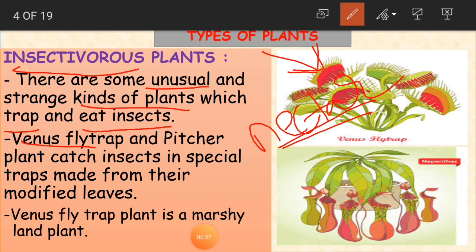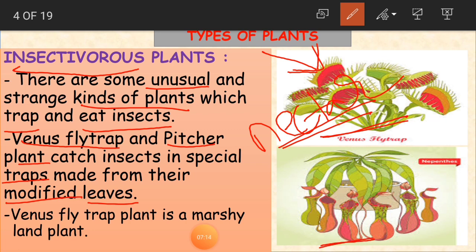And here Venus flytrap and pitcher plant catch insects in special traps made from their modified leaves. So some examples of these plants are Venus flytrap and pitcher plant. These plants have special traps. A trap is nothing but something made to catch something. So they have a special trap made from their modified leaves. See, if you see here, the Venus flytrap plant is there, here the pitcher plant is there.